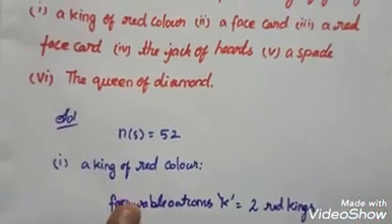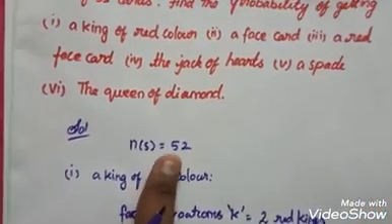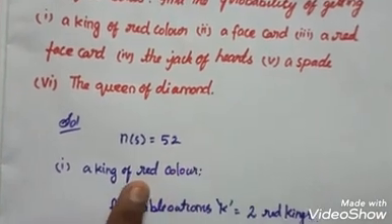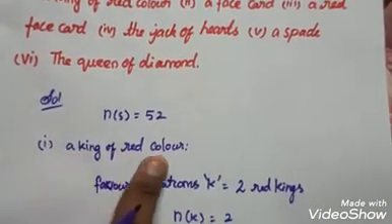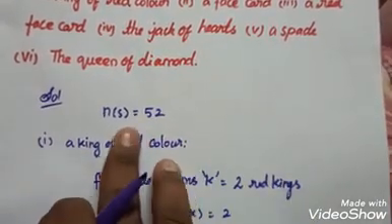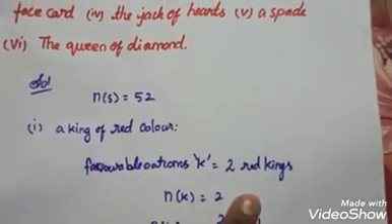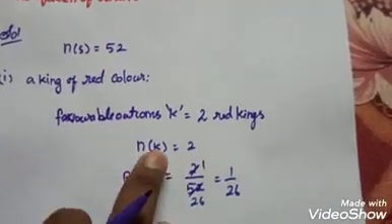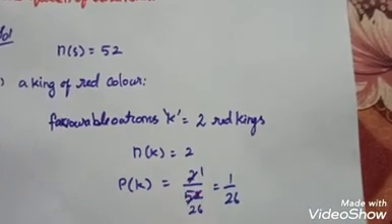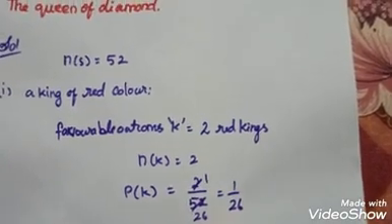Here they have to mention not only the red color, they are asking out of 52, what is the king of red color. So we have to select from the total. Because 2 red kings are there, the number of red kings we have to take is 2 out of 52, so 1 by 26.